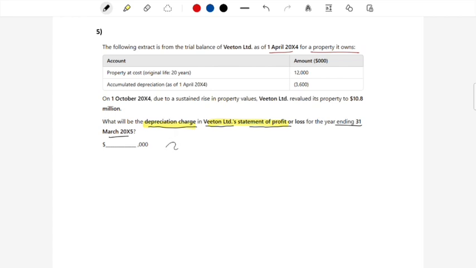So let's just try to draw the timeline. How will the timeline look? It will look like this. So if the year end is 31st of March 2005, the start of the year must be 1st of April of 2004. So let's read. The following extract is from the trial balance at 1st of April. So property at cost, with an original life of 20 years, is 12 million. Accumulated depreciation as at that point is going to be 3,600.